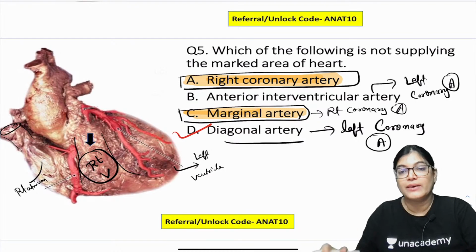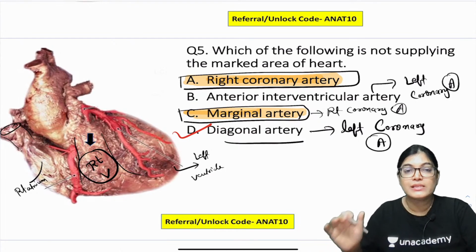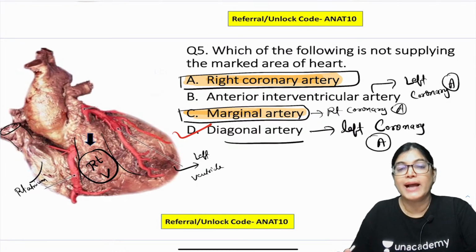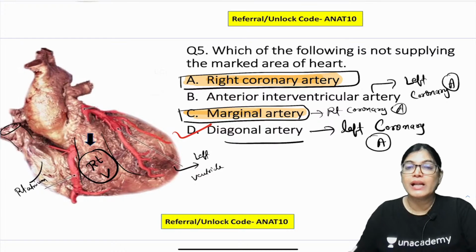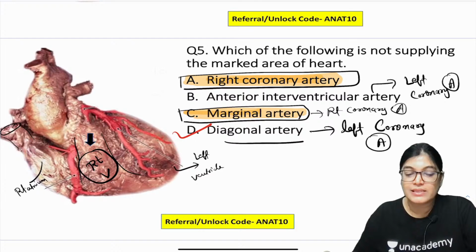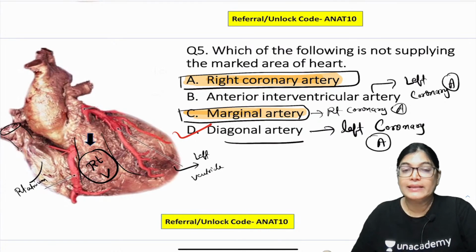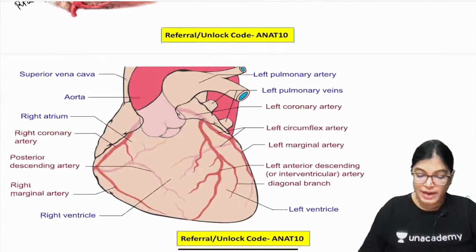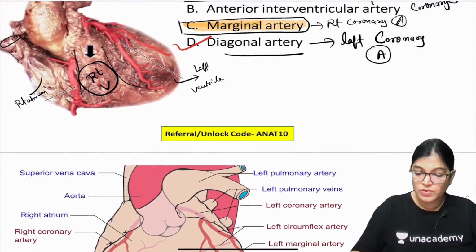The doubt is in the branches of the left coronary artery: the anterior interventricular and the diagonal artery. Actually, the anterior interventricular LAD artery is also giving blood supply to part of the right ventricle, but the diagonal artery is not giving any trace of blood supply to the right ventricle. Diagonal artery is a branch of the left coronary artery and its arterial supply is on the anterior and lateral portion of the left ventricular wall. So please write down this detail, and then I will show you the branches also.